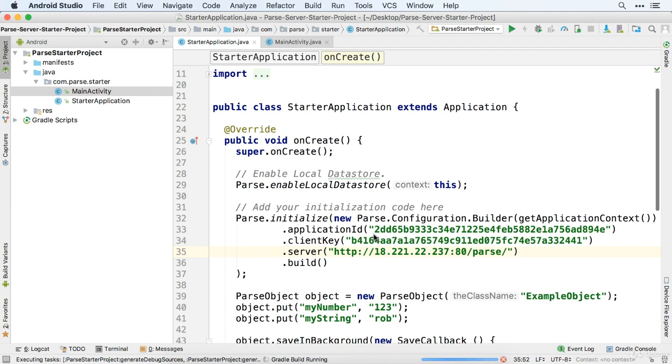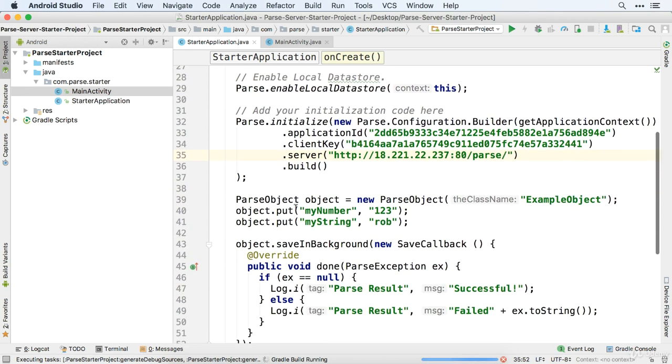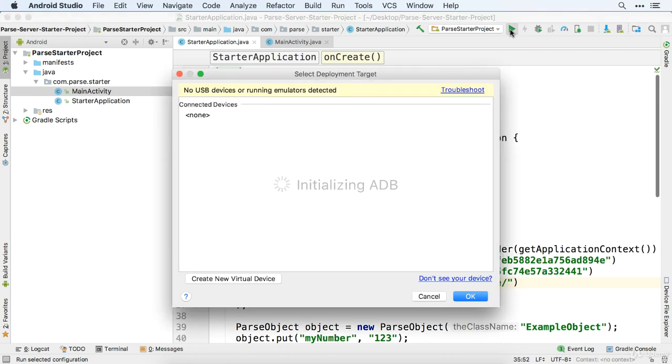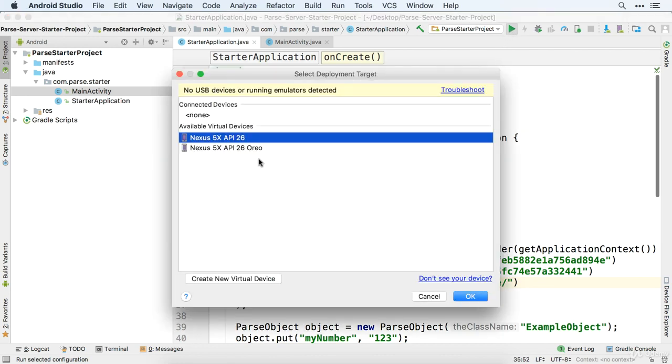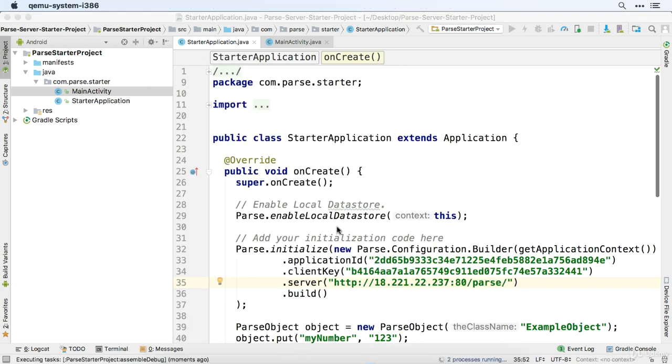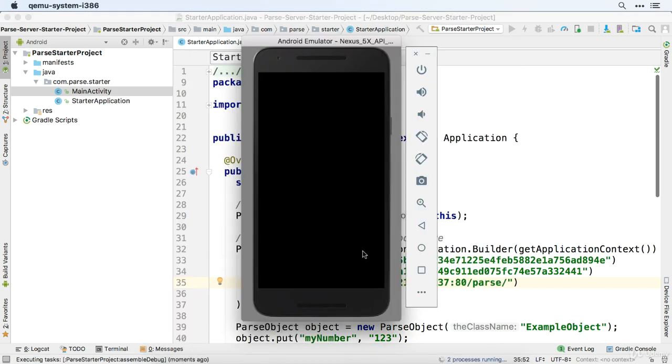And so what we're going to do is run this and see if we can get this code to run. And if it works successfully, it's going to save some information onto the Parse server. And we'll actually be able to, via a web browser, check that everything worked and move forward from there. So let's go ahead and hit the start button here. We're going to have to pick a device to work with. So go ahead and use this. And I'll come back and start the video when the emulator's ready to rock and roll.